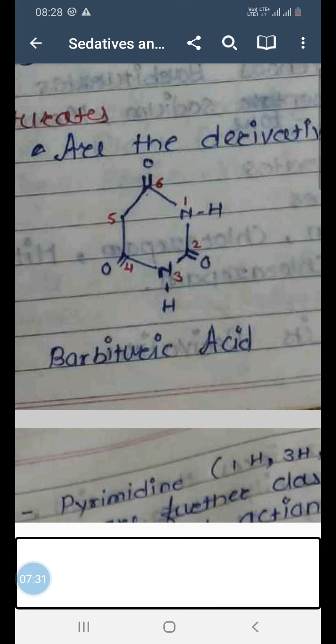The changes which are there apart from pyrimidine, at position 1, 3 and 5 you are having hydrogens. So that is the meaning of 1H, 3H and 5H.